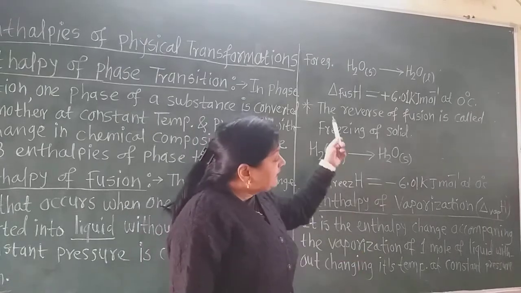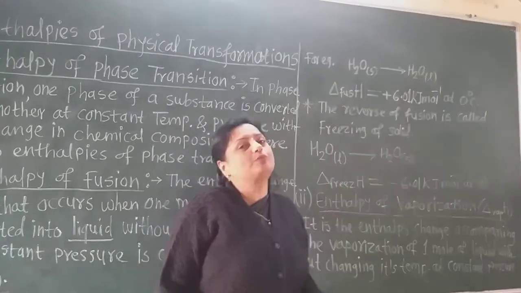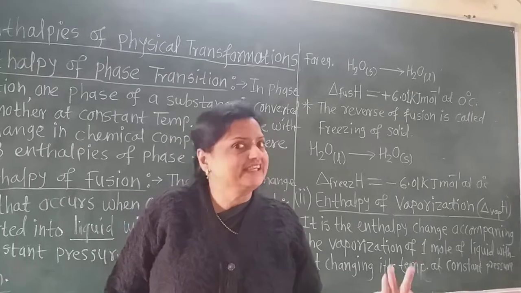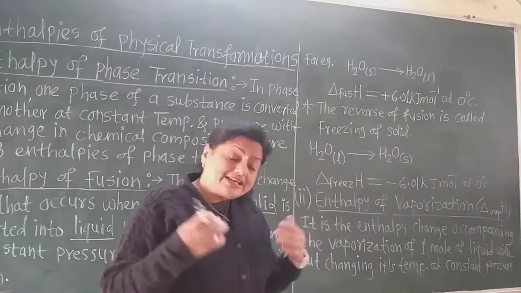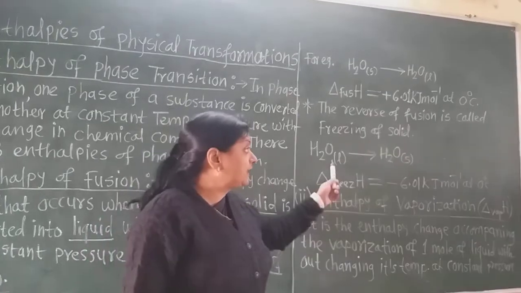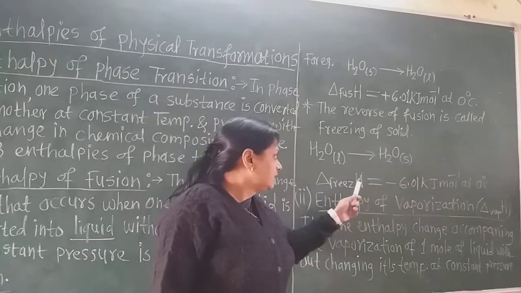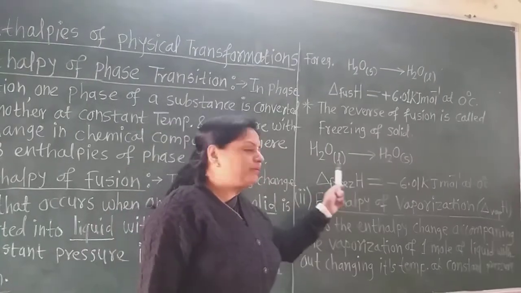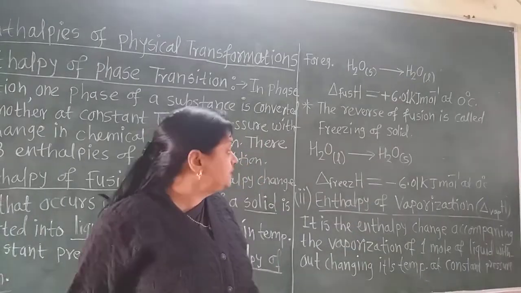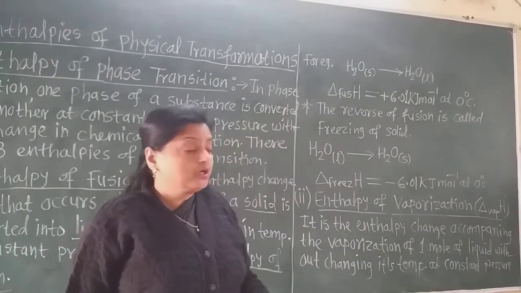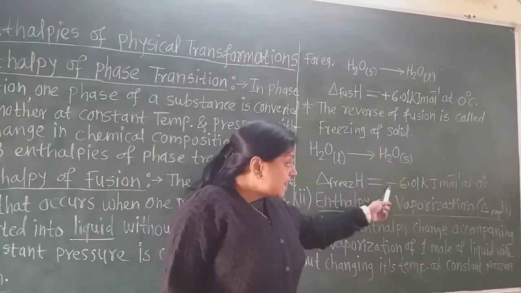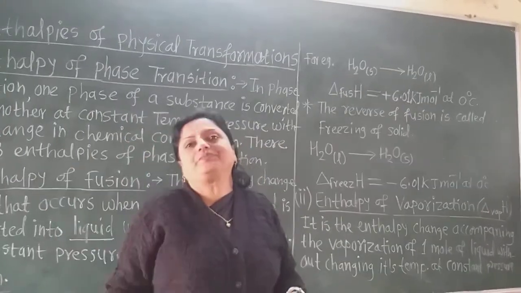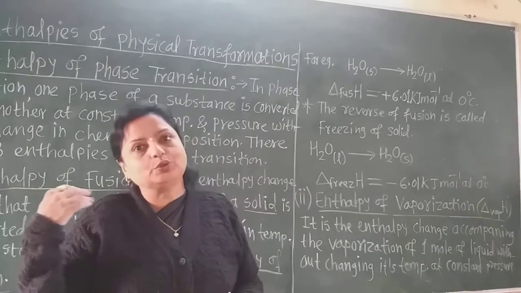Now the reverse of fusion is called freezing. Liquid is converted into solid, that is freezing. The reverse of fusion of 1 mole of water into ice, that is solid water, is denoted by delta freeze H. This is the enthalpy of freezing, and it is equal to minus 6.01 kilojoule per mole, heat that is released, for 1 mole of liquid water to freeze into ice.